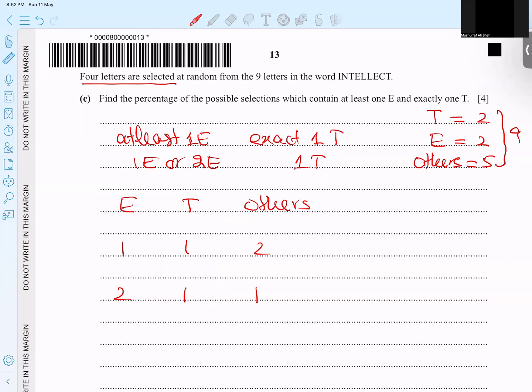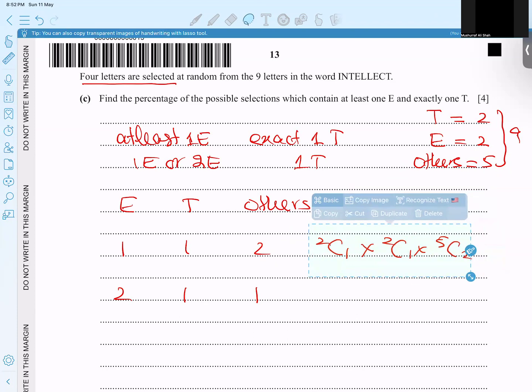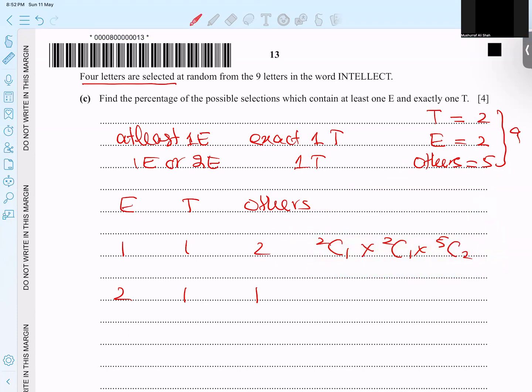So how to fulfill the planning now? From the E's, one E is needed, so I'm writing 2C1, because from 2 E's I'm looking for 1, into 2C1, because there are 2 T's and I'm looking for 1, and from 5 others I'm looking for 2, so 5C2. I'll find the answer later. Now, what about the second plan? 2C2, this is actually 1, but I'm just writing 2C2, and from 2 T's I need 1, and from 5 I need 1.